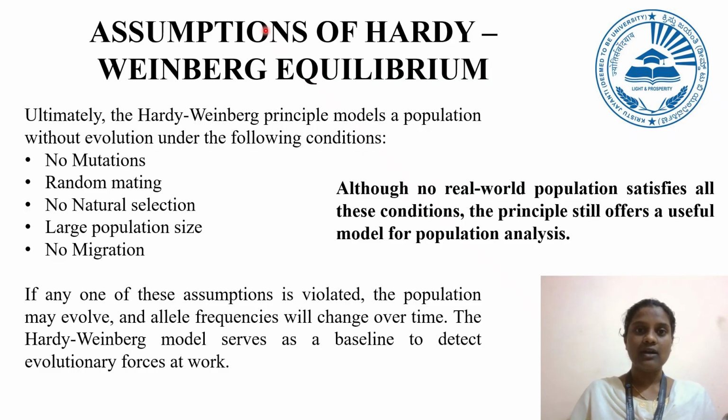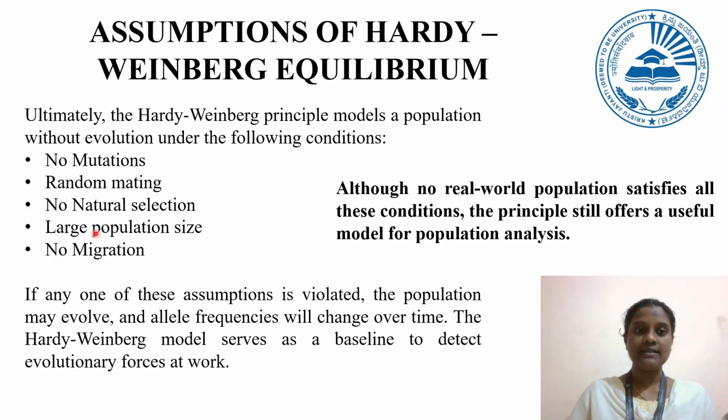The second assumption is random mating. Individuals must mate randomly with respect to the gene in question, with no preference for partners based on genotype or phenotype, ensuring an equal mixing of alleles.